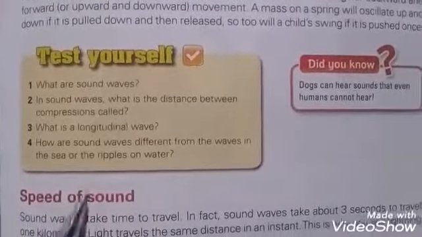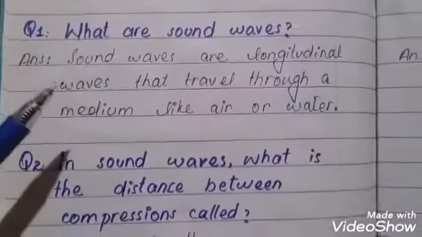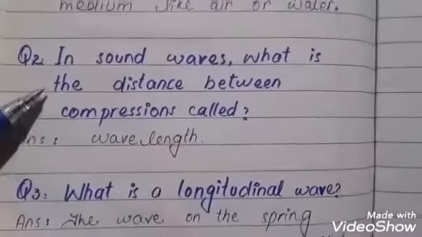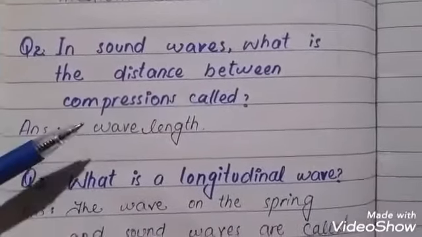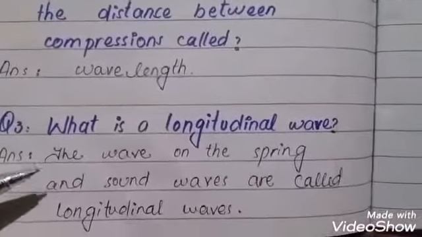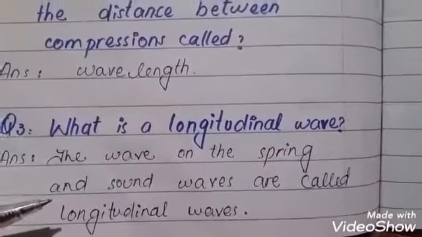Test yourself questions and the answers. Question number 1, what are sound waves? Sound waves are longitudinal waves that travel through a medium like air or water. In sound waves, what is the distance between compressions called? Wavelength. Third question, what is a longitudinal wave? The waves on a spring and sound waves are called longitudinal waves.